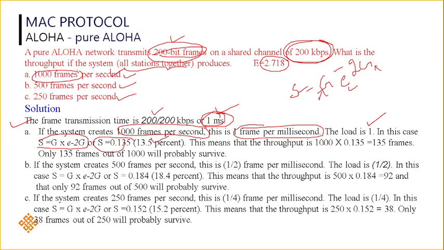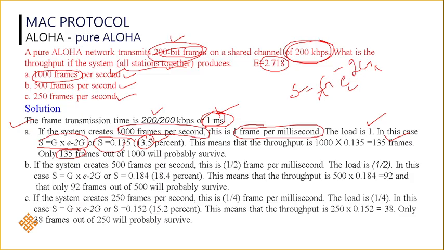This means that if you multiply 1000 into 13.5%, you will get 135 frames. So if you transfer 1000 frames per second, then out of 1000 frames, only 135 frames will probably survive, or without collisions they can exist. So the probability is very low, only 13% of packets will move without collision.